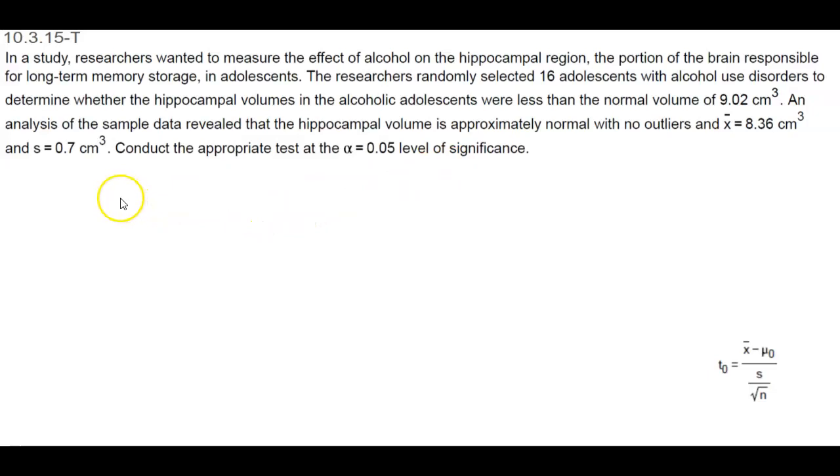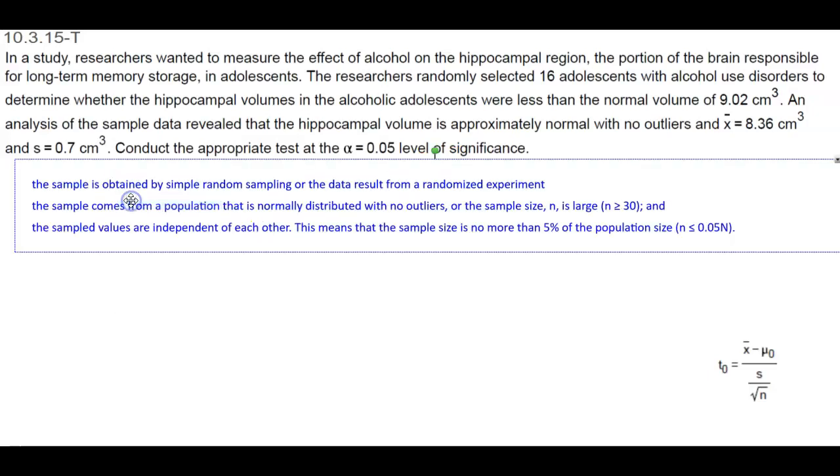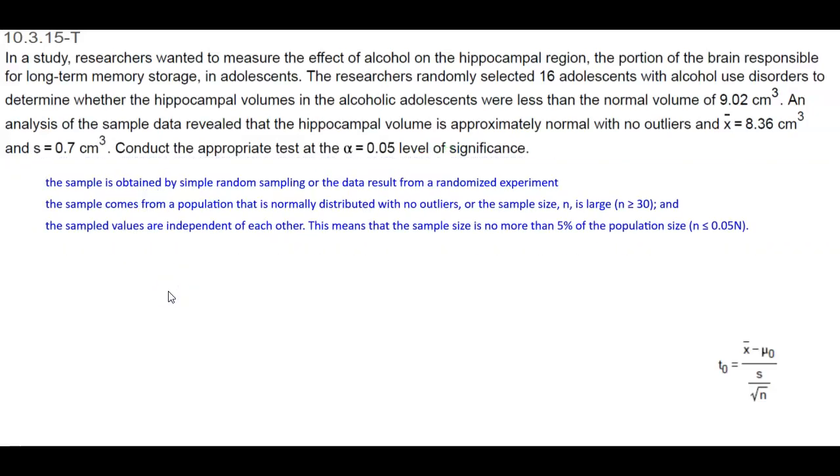Well, the first thing we need to do is check the requirements. Now remember that the requirements tell us the following. It says here that the sample is obtained by a simple random sample or the data result from a randomized experiment. Well, we can see here that the researchers randomly selected 16 adolescents, so that means that it satisfies this part of the requirements.